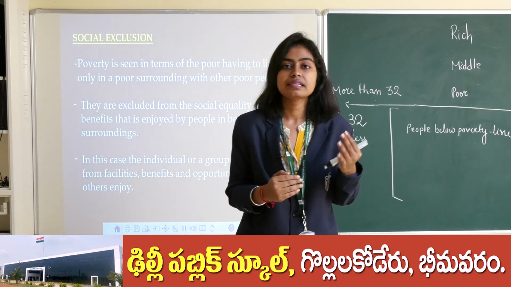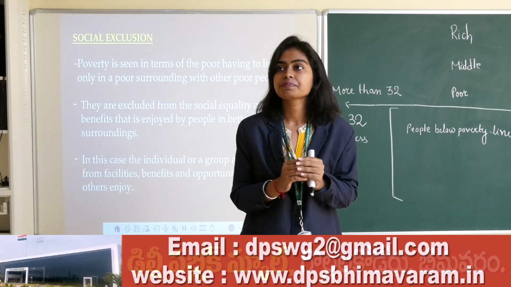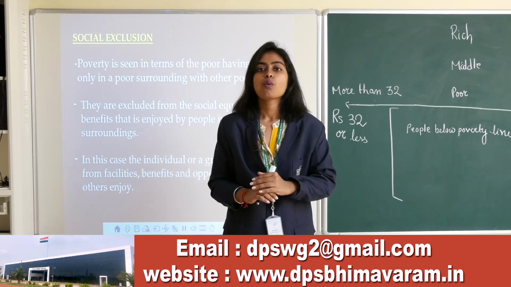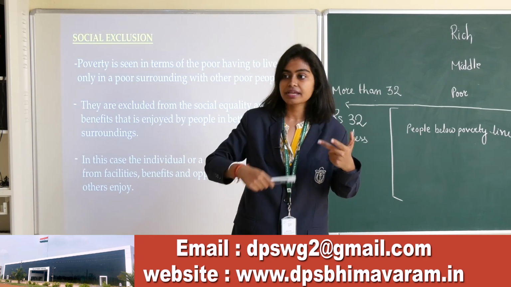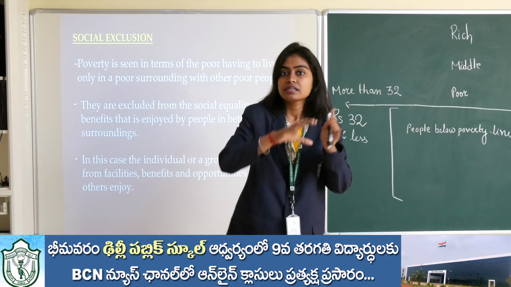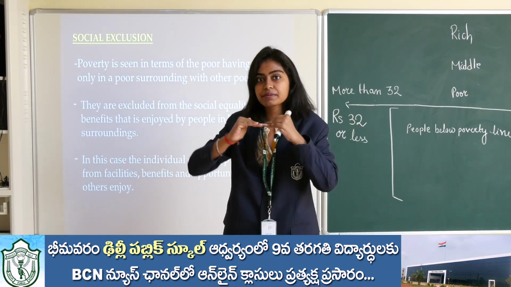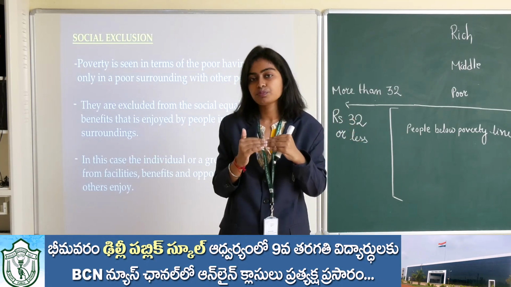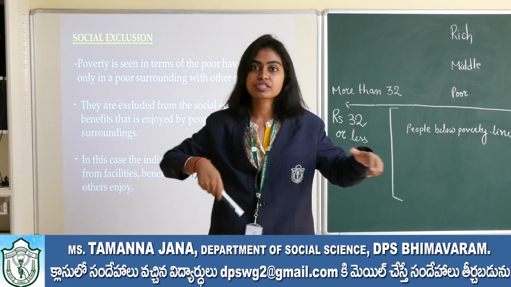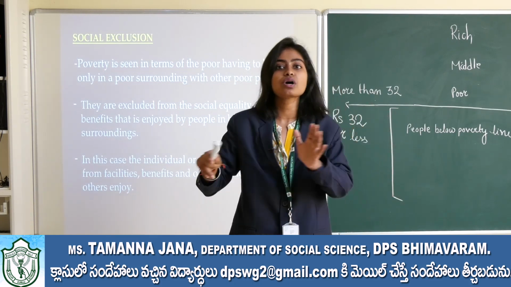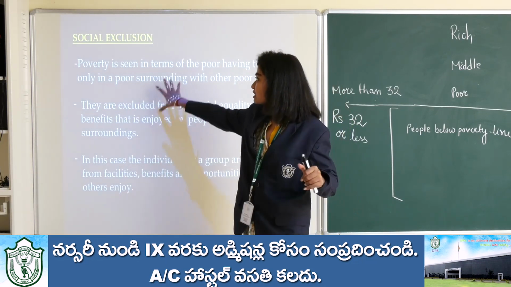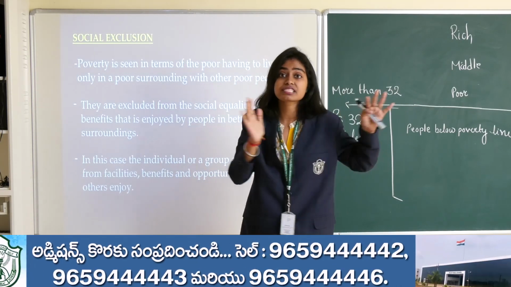Social exclusion means, let's give you an example, try to think it. If a person is poor or he is under poverty, what do you think? He will live with us, you and me, or he will live with the people who are the same category, who are also poor or in poverty? Yes, they will live with the people who are also poor and in poverty. Okay. So what are the exclusions that they face, or how are they excluded?